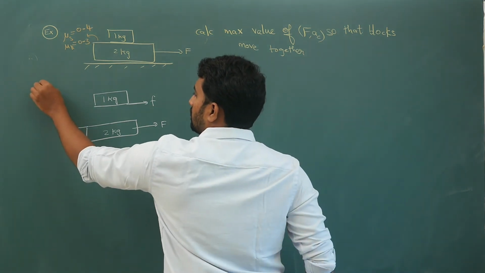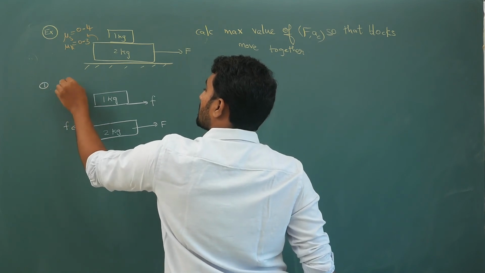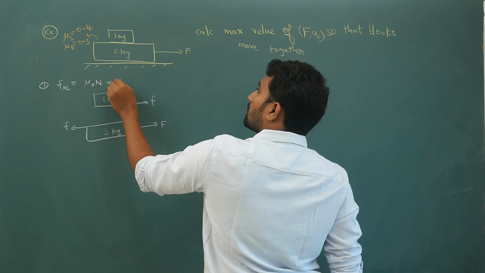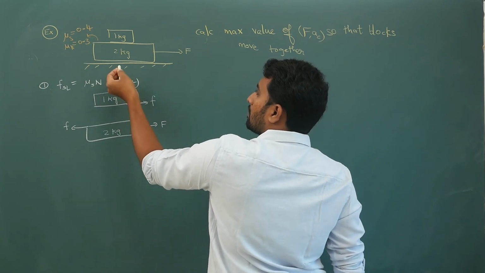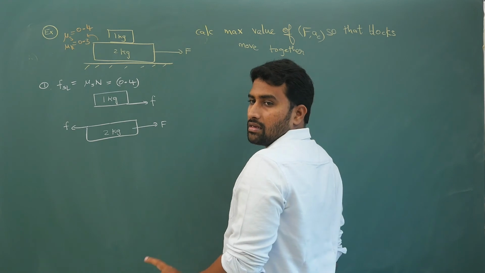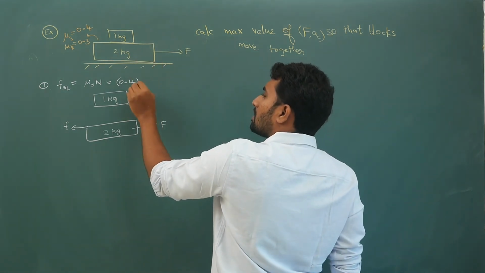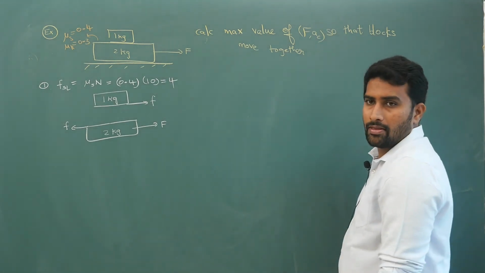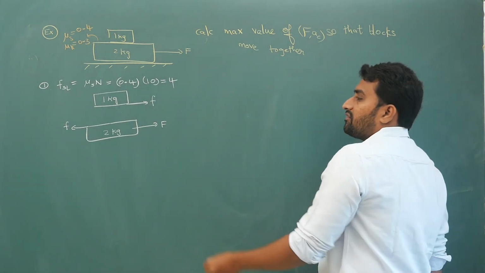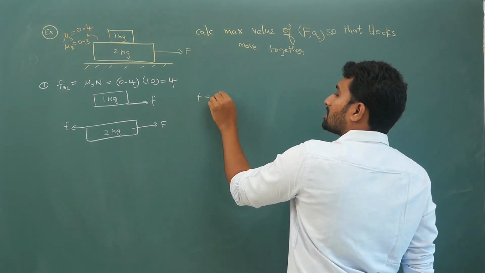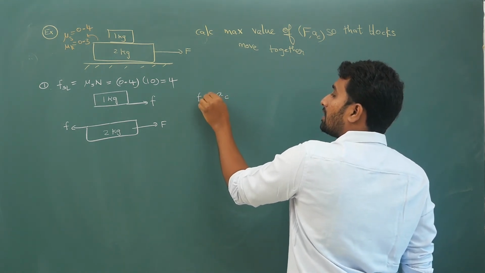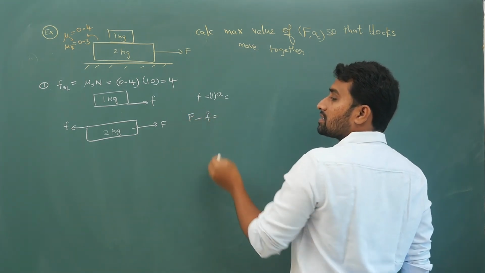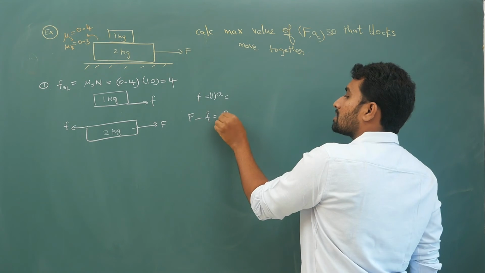Next, step-wise, the first step is limiting static friction. It is mu s into N. So mu s is 0.4. What is N here? N is upwards and mg is downwards, so magnitude-wise it is 10, that is equal to 4. Now if this block moves with common acceleration, f is equal to 1 times a common, f is equal to ma, and capital F minus small f is how much? 2 times a common, right?